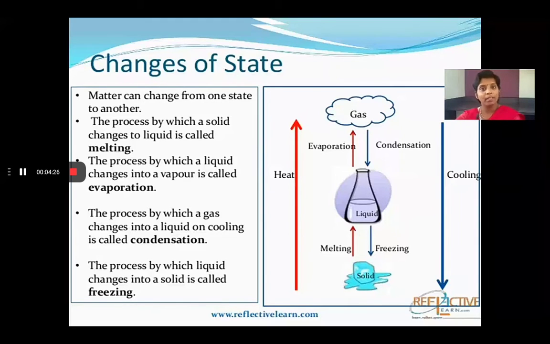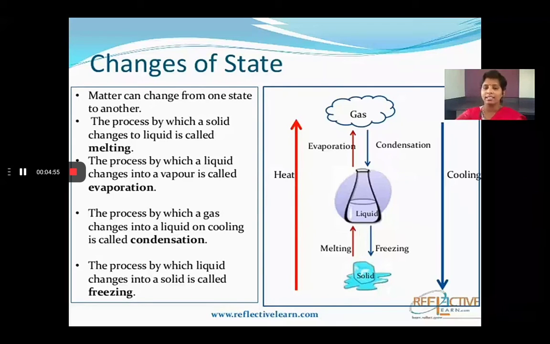Then it converted into solid form. Ice is the solid form of water. So the liquid is changed to solid by freezing. The process in which a liquid changes into solid is called freezing.